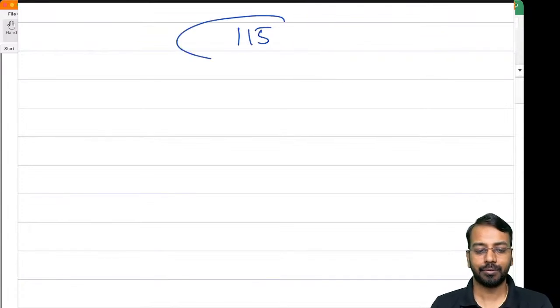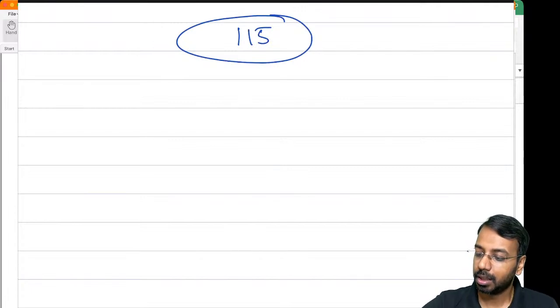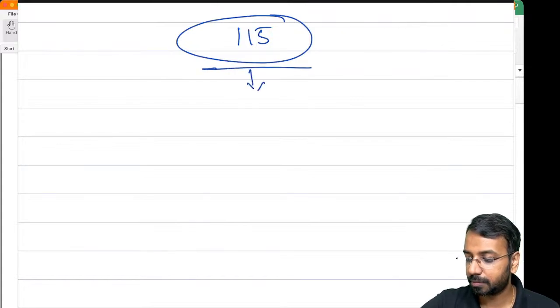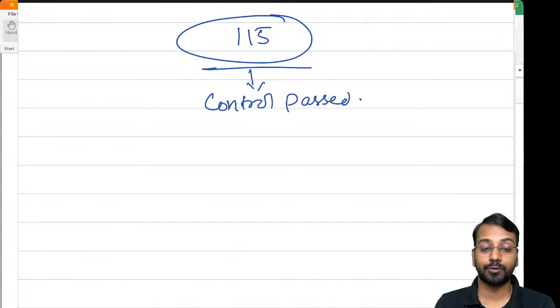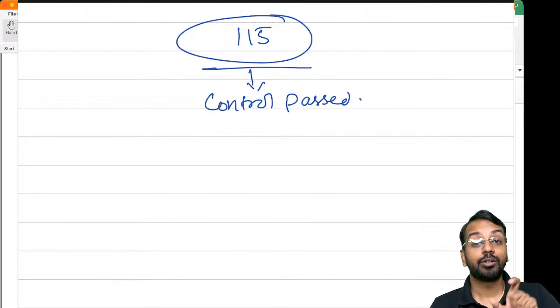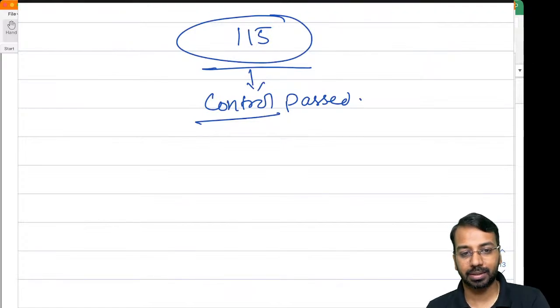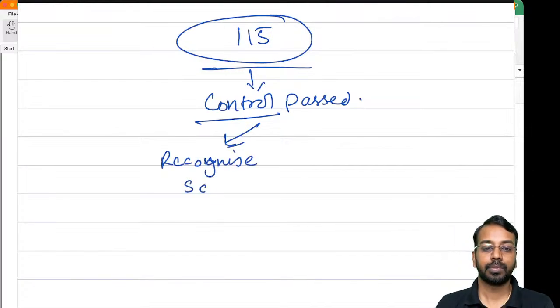Ind AS 115. These two standards are the most important standards as far as the revenue and asset accounting is concerned. Look at Ind AS 115. As per Ind AS 115, is control passed? Because under Ind AS 115 also, when we understand revenue recognition, to recognize revenue on account of sale, the control must be passed. Is control passed? If the answer is yes, you will recognize a sale.